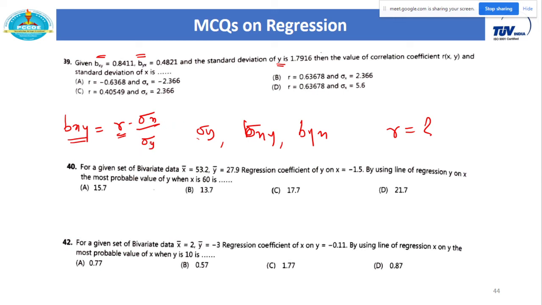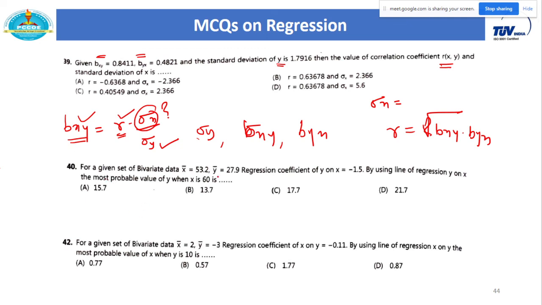How do you do this? What do we need to calculate? Standard deviation of x. Correct, sigma x is what we have to calculate. So r you can calculate from the regression coefficients, r squared is equal to bxy into byx. Now we have given r, we have given bxy, we have given sigma y, and from that you can calculate sigma x. So just try to remember the formulas for regression coefficients.